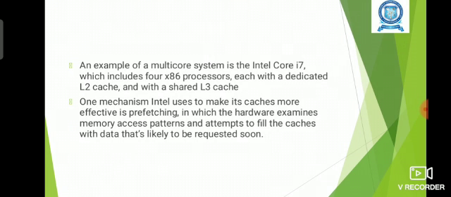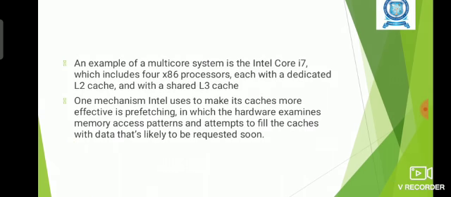And here we are seeing a real-time example, that is the Intel Core i7 processor, which consists of 4 x86 cores, and each core will have a dedicated L2 cache memory, and one level 3 L3 cache memory is shared among all the core processors.